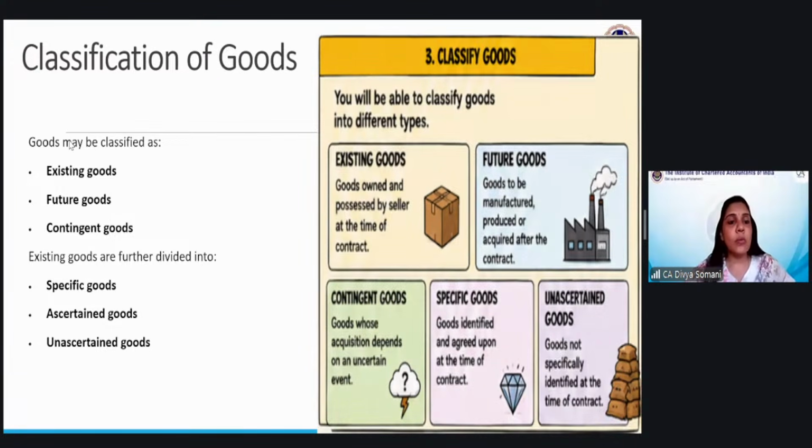Here it is clearly mentioned that goods are broadly of three types: existing, future, and contingent. Normally, contingent goods are a type of future goods only. Their acquisition will depend on some future event, a contingent event which may or may not happen.